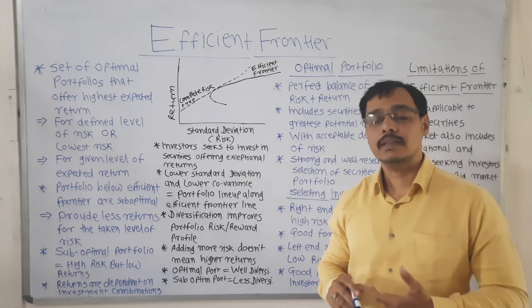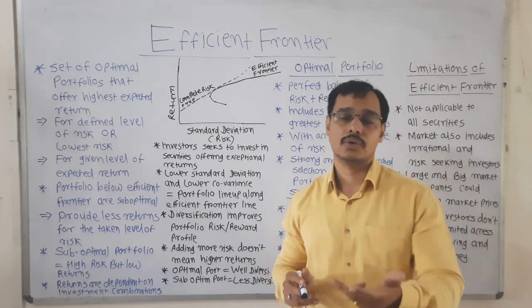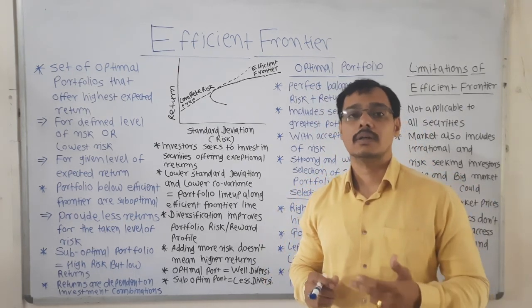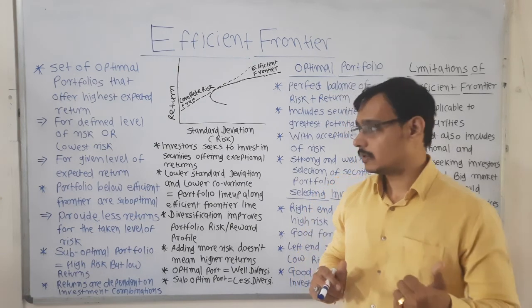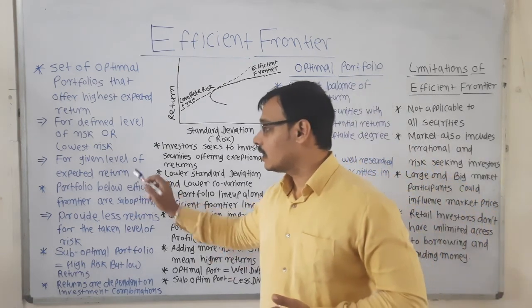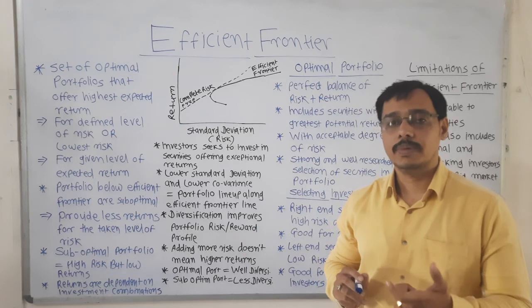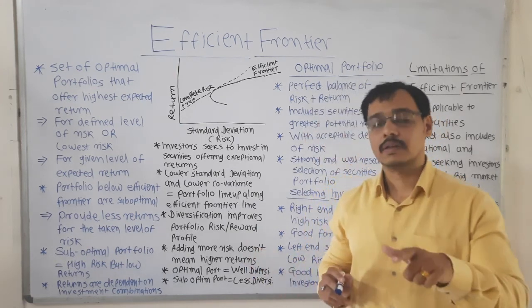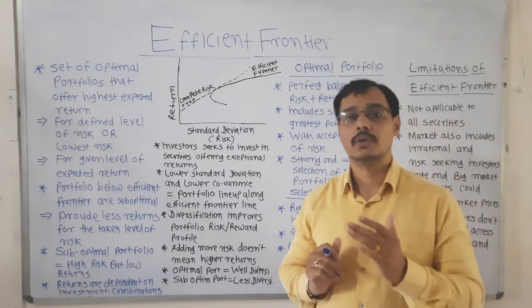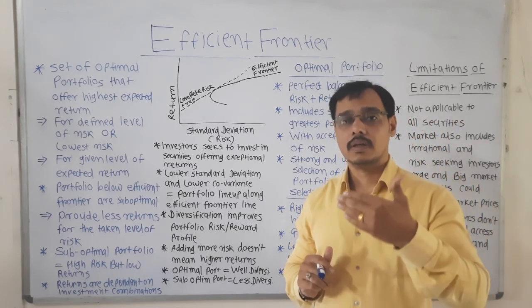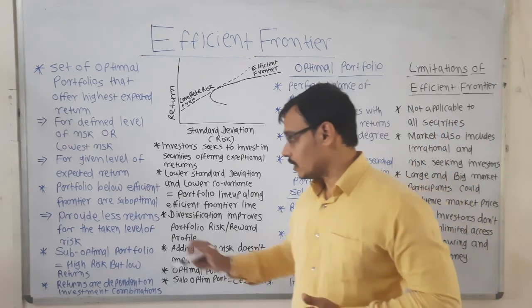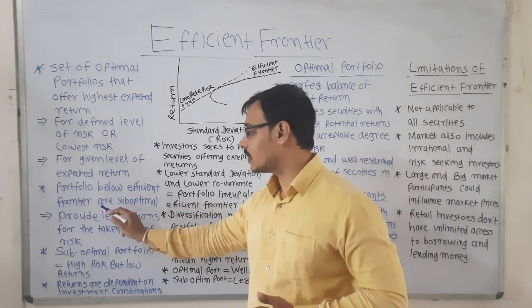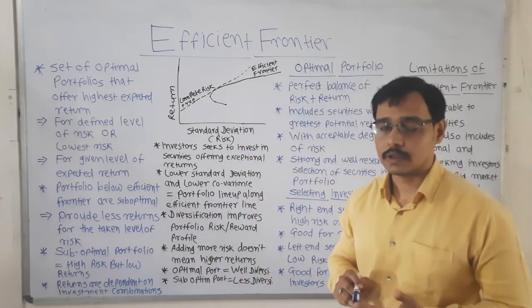When we are talking about return, we should also talk about the extent of risk. Hence here the risk will be the lowest, calculated risk, and for that risk the optimal portfolio will give you the maximum returns. Portfolios below the efficient frontier are suboptimal.